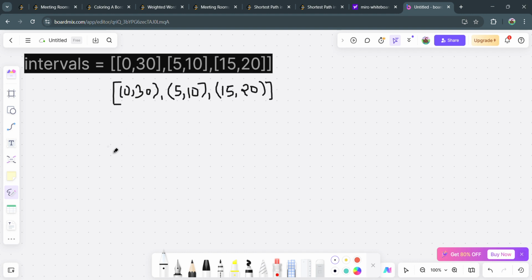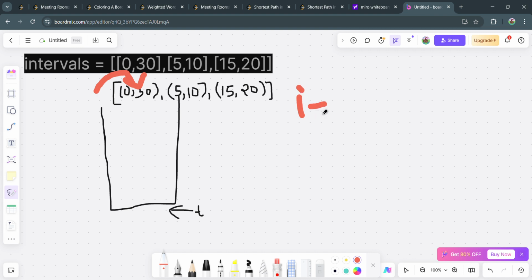Now we can make a stack. Let us make a stack that contains pairs of integers. The stack top is initially here, pointing to -1, and that means the stack is initially empty. We can start running a loop from i equals 0, and that goes on till i is less than n.